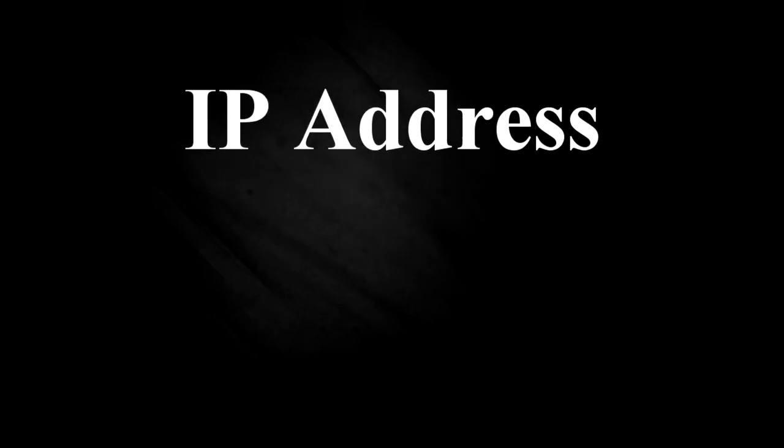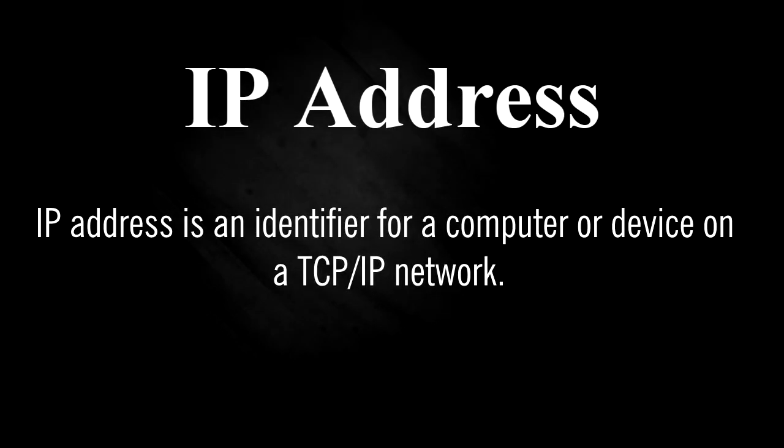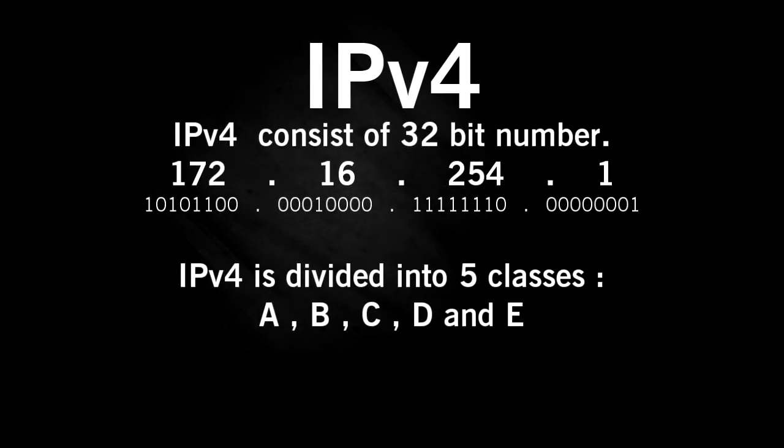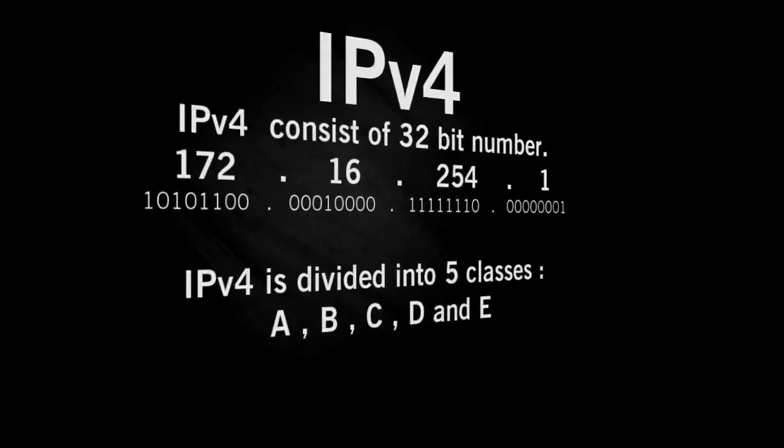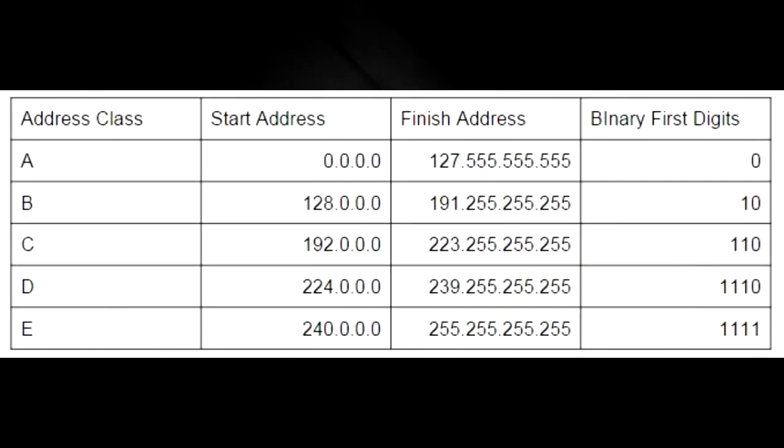IP address. An IP address is an identifier for a computer or device on a TCP/IP network. IPv4. IPv4 consists of a 32-bit number. IPv4 is divided into 5 classes: A, B, C, D, and E. This is a table showing the distribution of IPv4 classes.